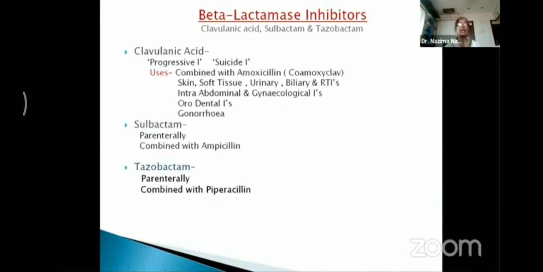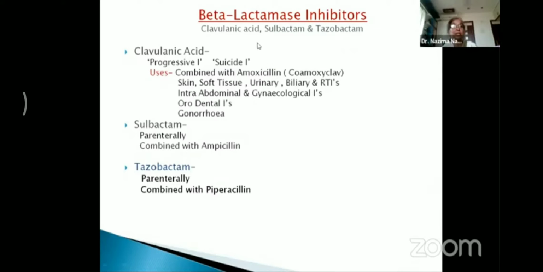Now, coming to the beta-lactamase inhibitors. Beta-lactamases are a group of enzymes released by gram-positive as well as gram-negative organisms, and these enzymes open up the beta-lactam ring and thus inactivate the beta-lactam antibiotics. So, in certain infections where the organisms are releasing beta-lactamase, beta-lactamase inhibitors like clavulanic acid, sulbactam, tazobactam are the drugs which need to be combined with the other drugs so that the antibiotic is effective against those infections.